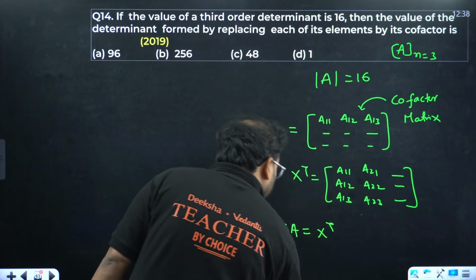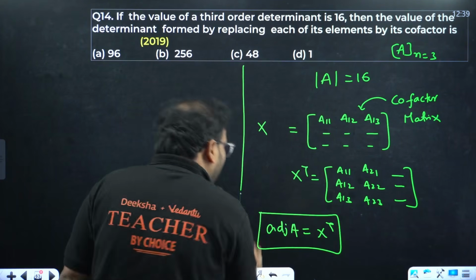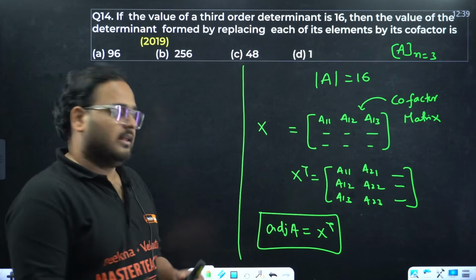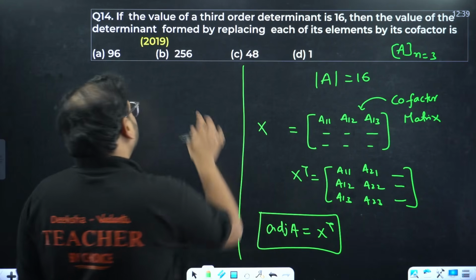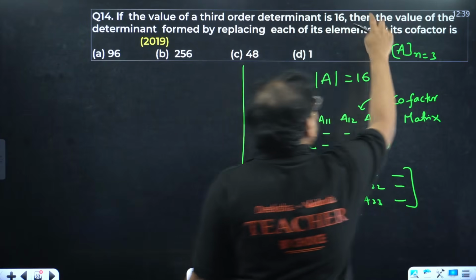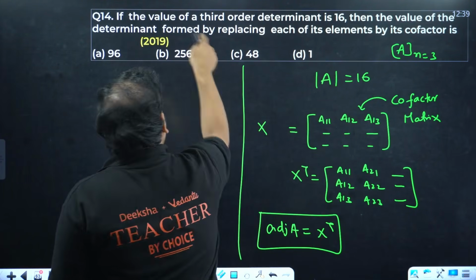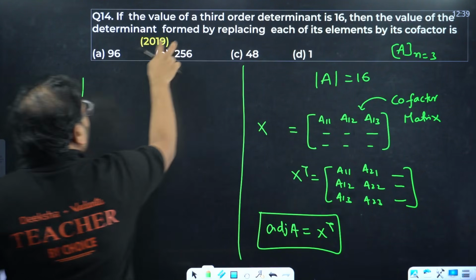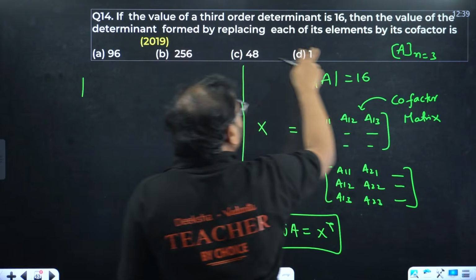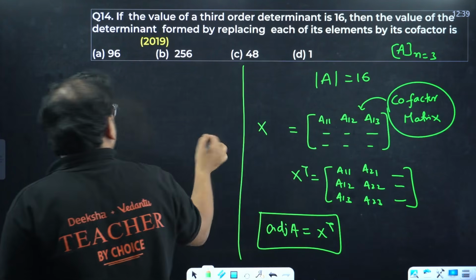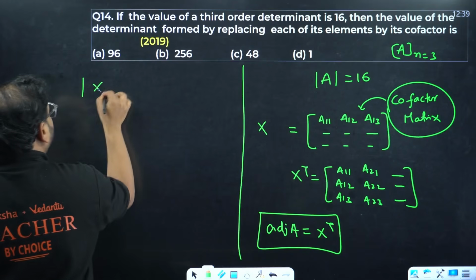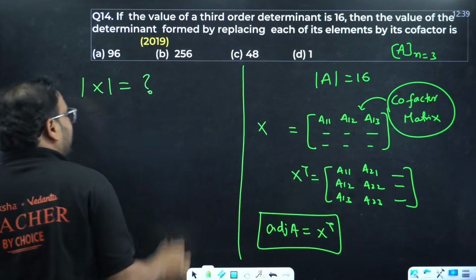So I'm getting X transpose as the adjoint of the matrix A. They are not asking me to find this adjoint. They are asking me to find the value of the determinant of the matrix formed by replacing elements by their cofactors, which is called the cofactor matrix. If I take this as X, they are asking us to find the value of the determinant of X.